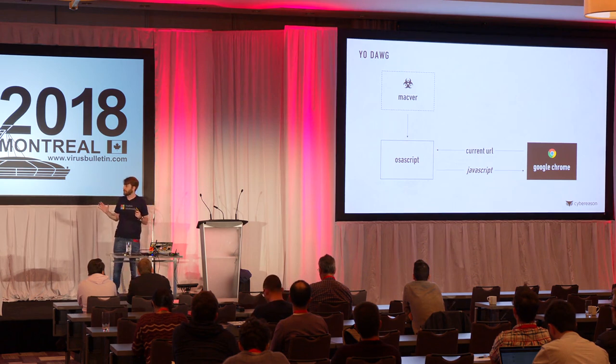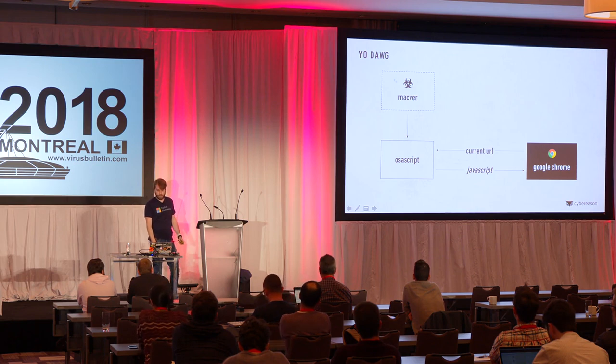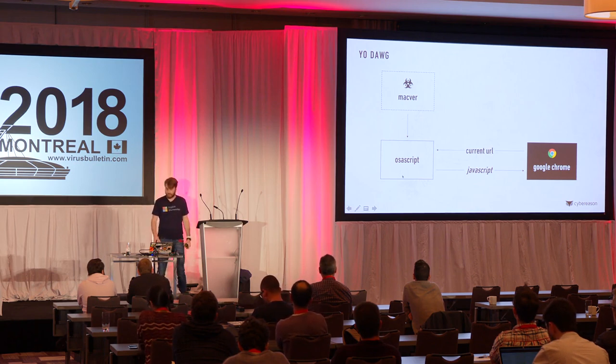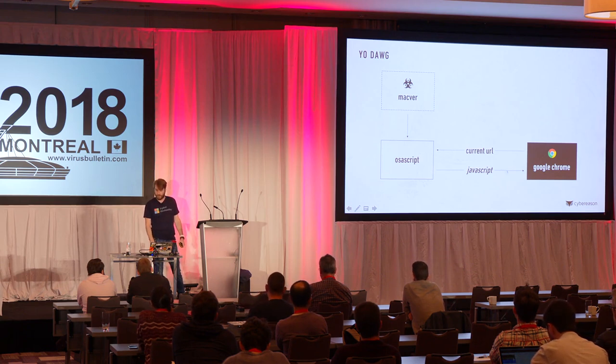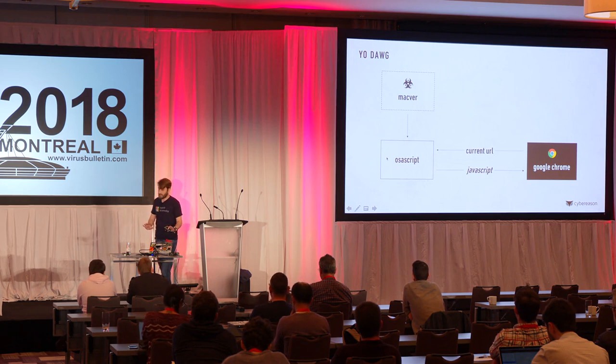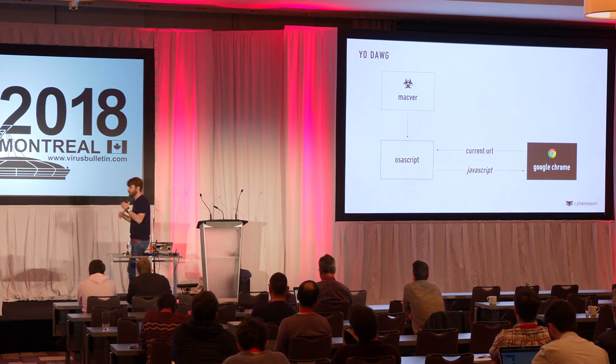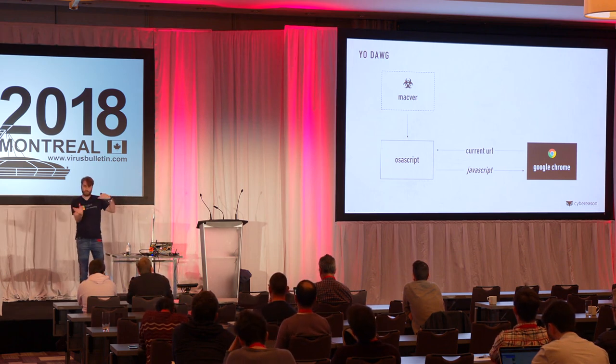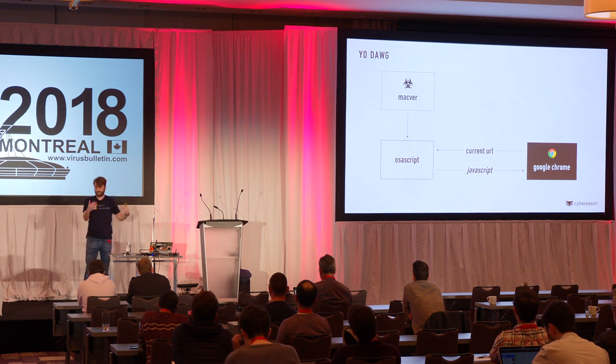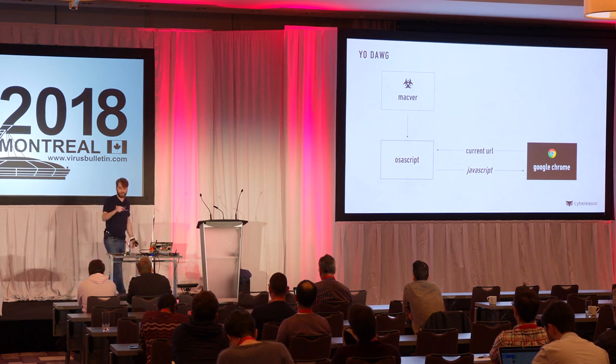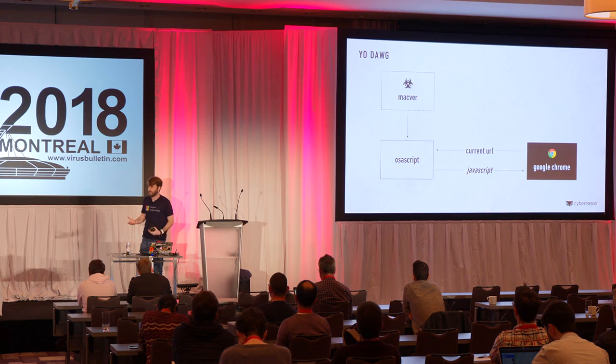Just to get things straight, because I'm running here, we have the binary that's called malware. Malware launches OSX.Script, which is the AppleScript interpreter, and it then gets the URL that runs on Chrome, again, just by using AppleScript. And if the URL matches a certain rule set, if you will, it will then inject JavaScript that will display ads in your browser.